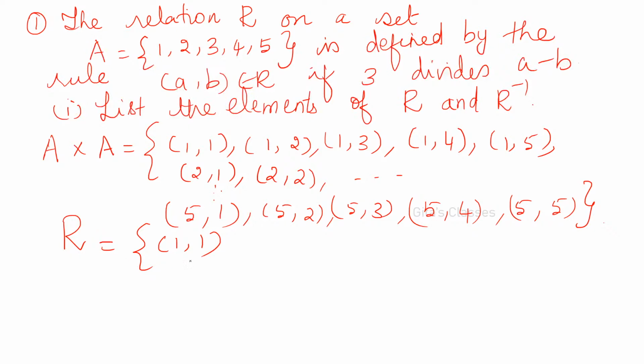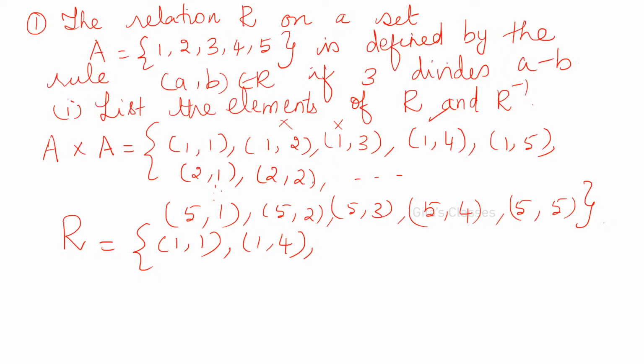Now, (1,1) is there. What about (1,4)? Is it an element or not? (1,2) will not be there because 1 minus 2 is minus 1, which is not a multiple of 3. Therefore, it will not be there. (1,3) will not be there. What about (1,4)? Yes, it is a multiple, so (1,4) is also there.